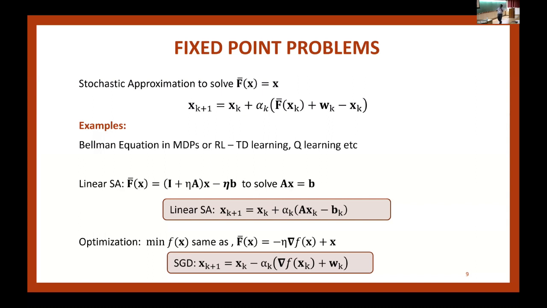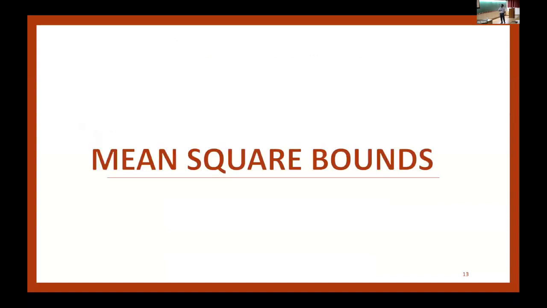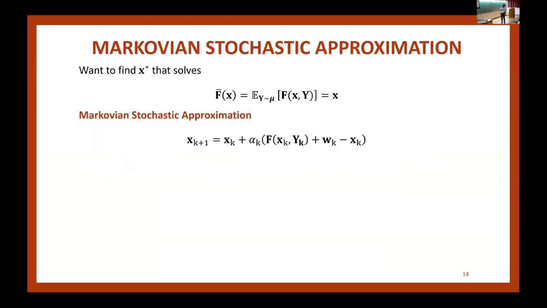Right. By the way, this is a kind of silly way of getting a fixed point by multiplying by eta and adding x. There are many other cleverer ways of getting fixed point equations for optimization problems, and there's a whole area doing that, and I'll not get into it. Okay, so this is my motivation. So let me just jump right in and present the results. I'll start with the mean square bounds.